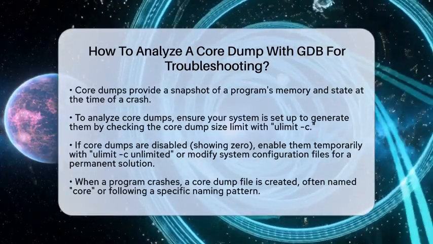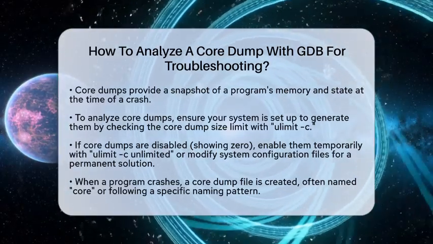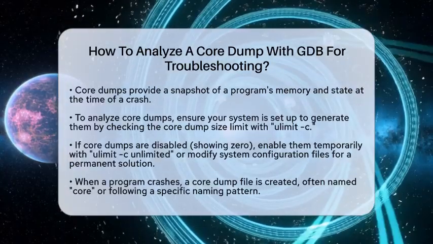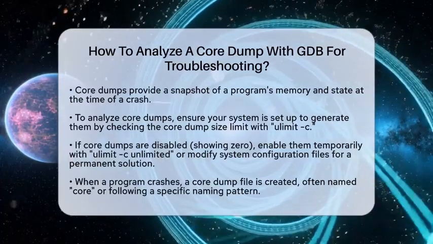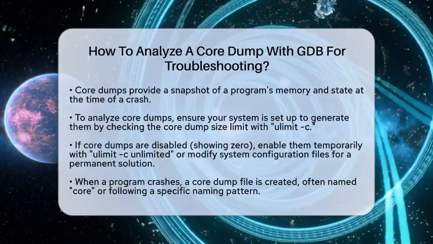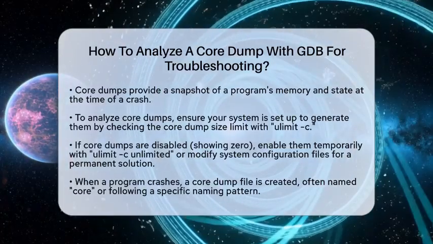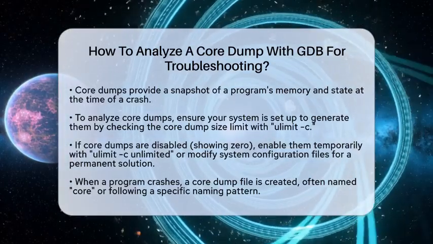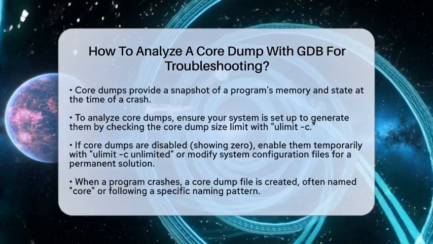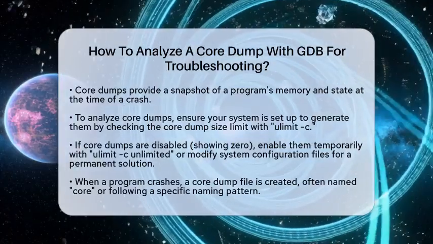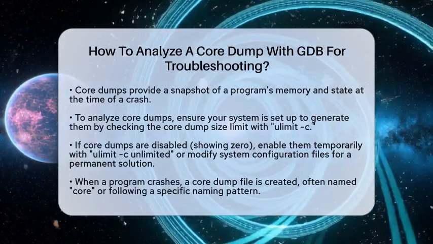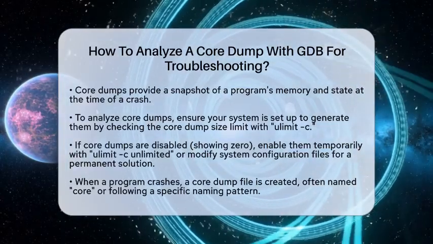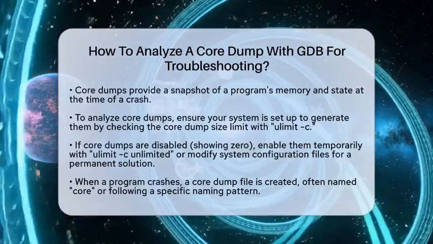First, before you can analyze core dumps, you need to ensure your system is set up to generate them. You can check the current core dump size limit by running the command ulimit -c. If it shows 0, core dumps are disabled. To enable them temporarily, use ulimit -c unlimited. For a permanent solution, you will need to modify system configuration files like /etc/security/limits.conf and /etc/sysctl.conf to set the core dump size and location.